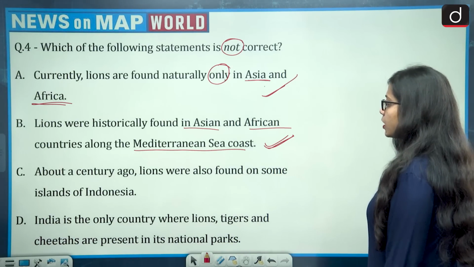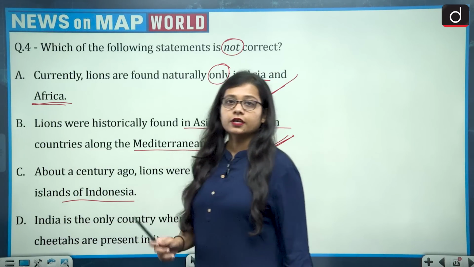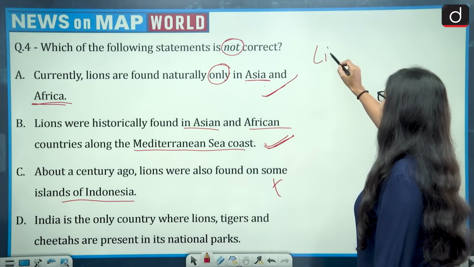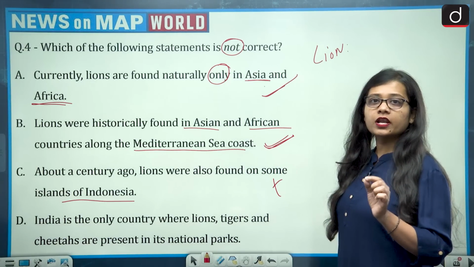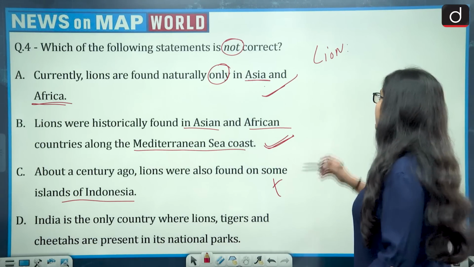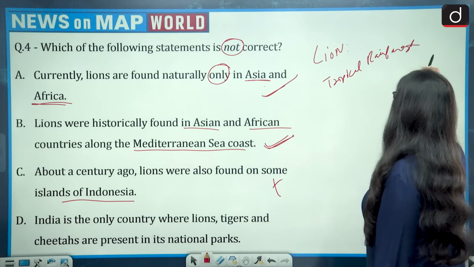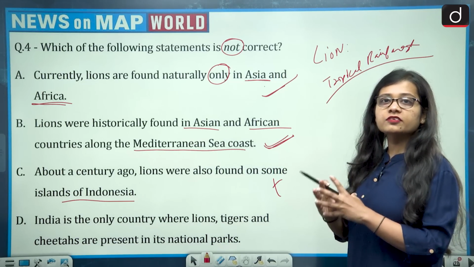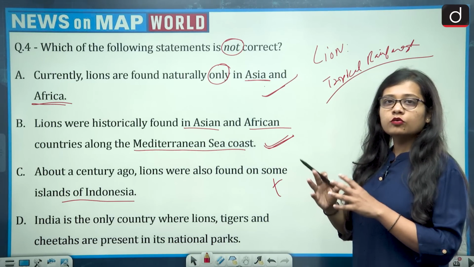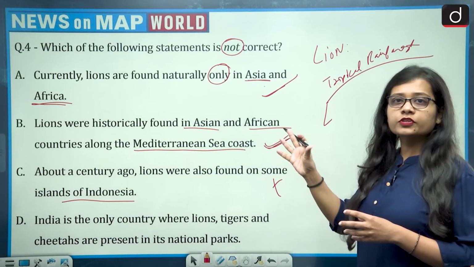Now about C, that about a century ago, lions were also found on some islands of Indonesia. Now this is an absolutely wrong statement, and the reason for this is that there is one region where lions are just not present. They are completely and absolutely absent, and that is the tropical rainforest region. Indonesia is a region of the tropical rainforest. So lions face a lot of problem in adjustment to the conditions of the tropical rainforest.